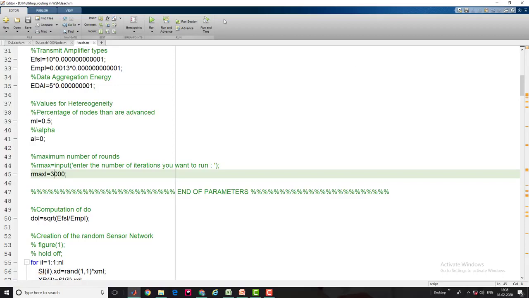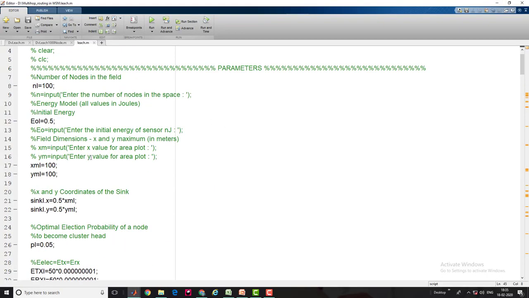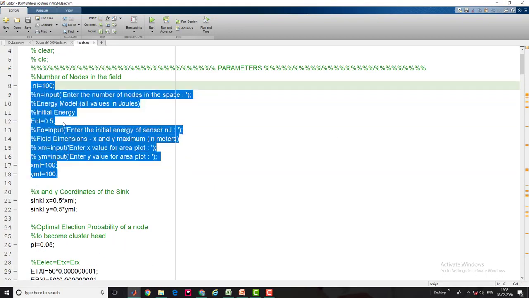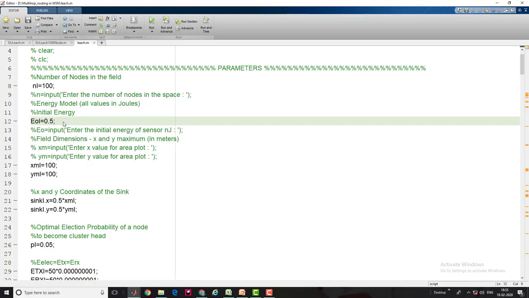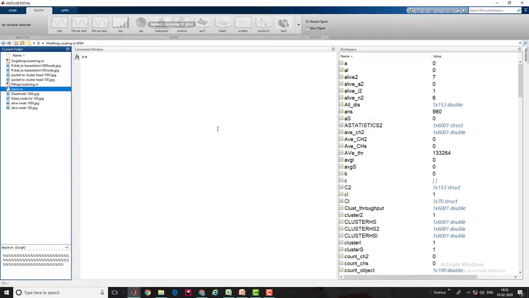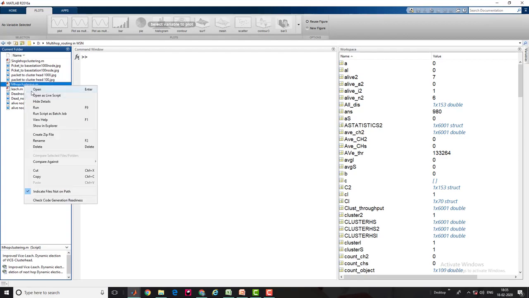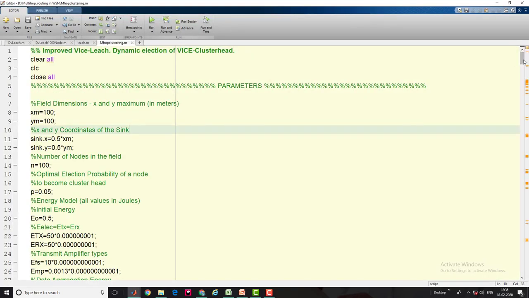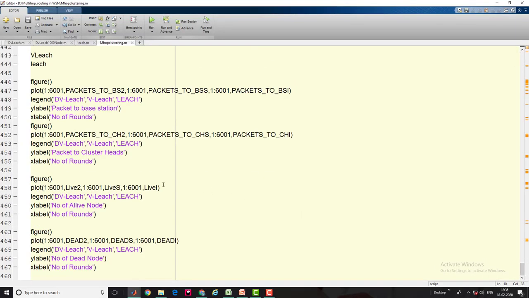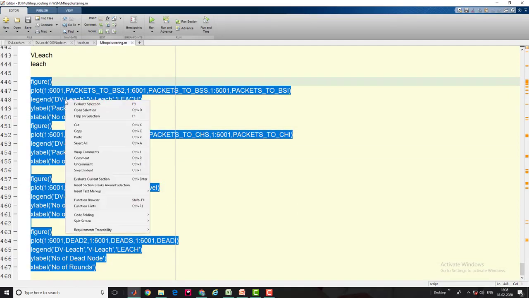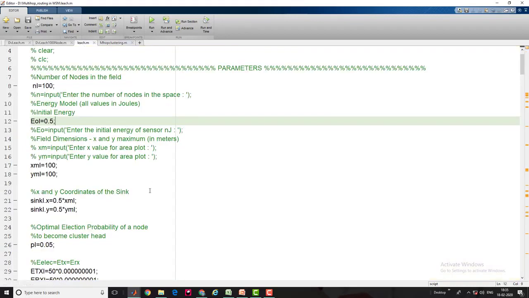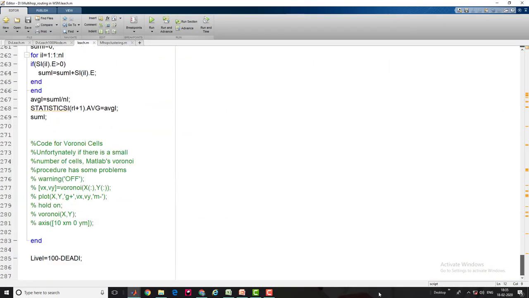So guys, here I go, and I'll start with the basic thing, the behavior of LEACH, how it behaves in a normal environment. For plotting the graphs, I'm using these parameters. I need to just put them here.